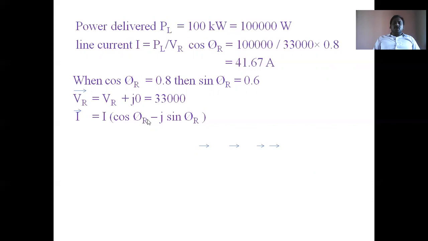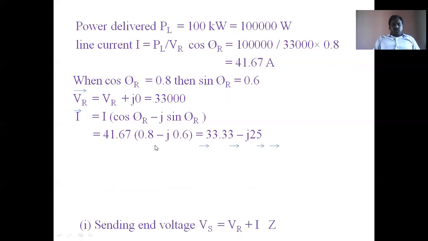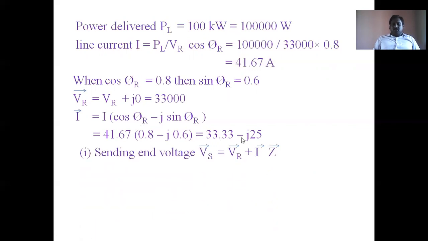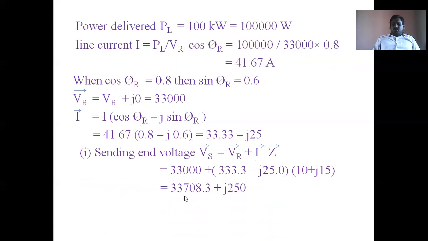I bar is equal to I into cos phi r minus j sin phi r, as we already defined. Substituting the I value and phi r value, cos phi r is 0.8 and sin phi r is 0.6. So finally I is 33.33 minus j25 in complex form. Sending end voltage VS is VR plus I Z. Substituting, VS is 33,708.3 plus j250, and finally VS is 33,709 volts.